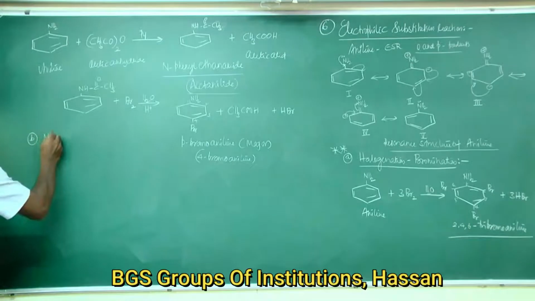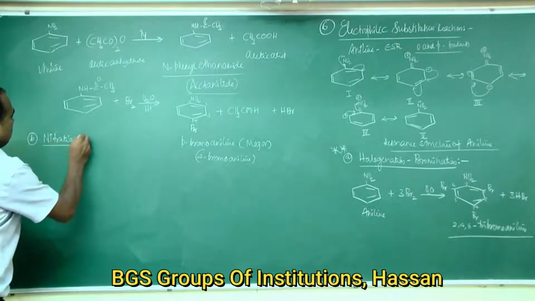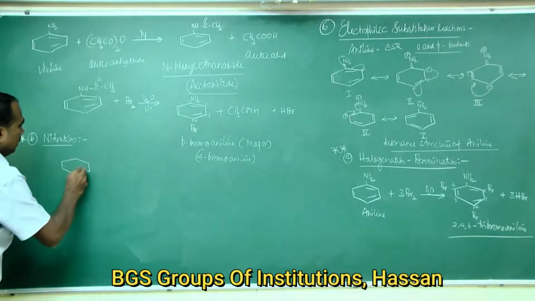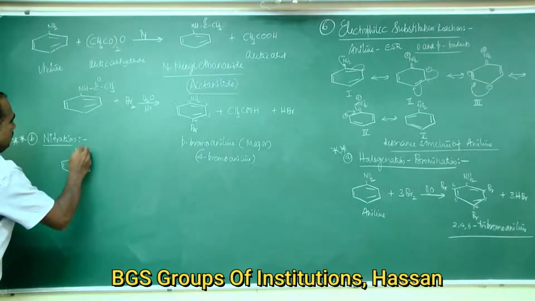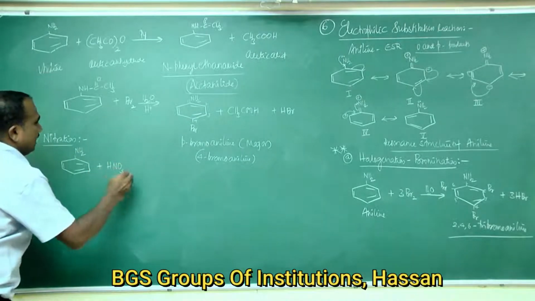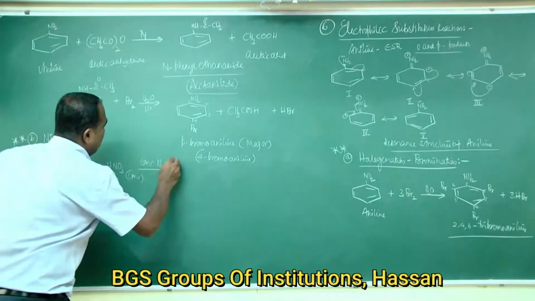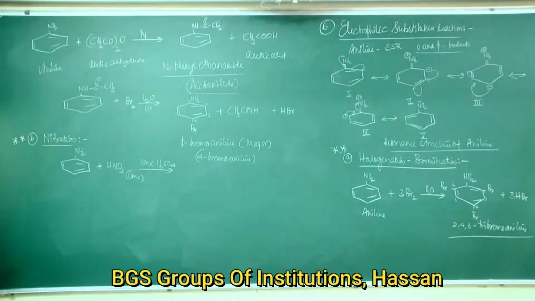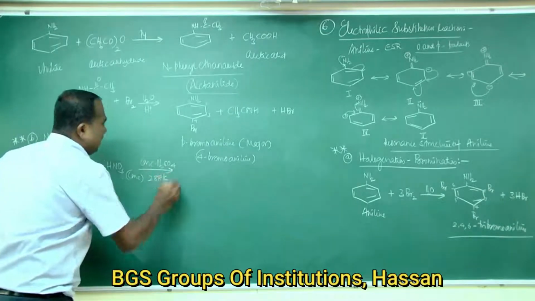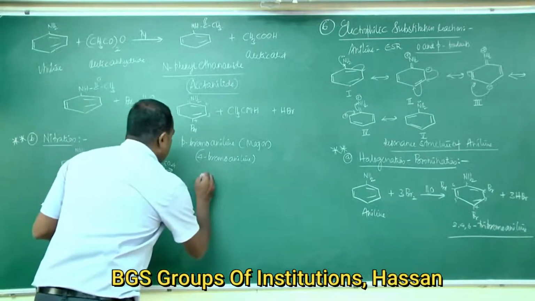Second reaction is nitration. So this is important. Aniline, so benzene ring connected to NH2. Aniline reacts with concentrated nitric acid in presence of concentrated sulfuric acid at a temperature of 288 Kelvin to form three products.